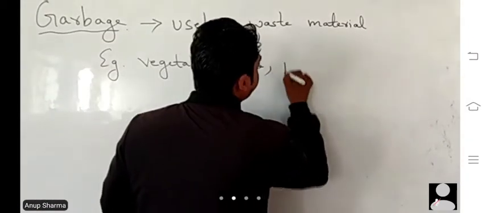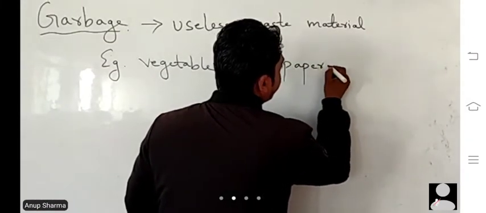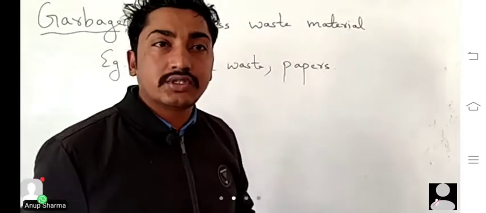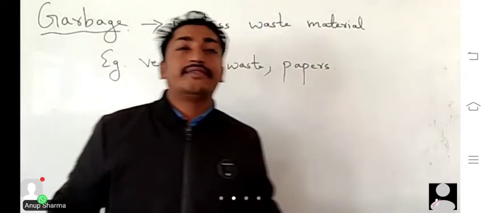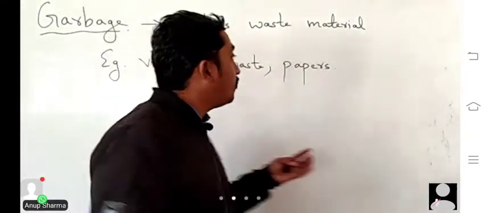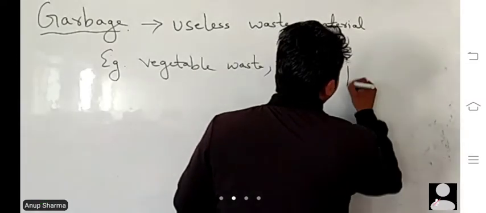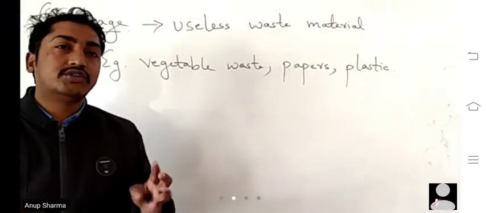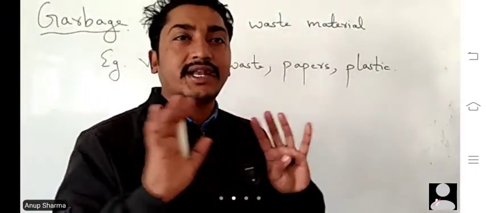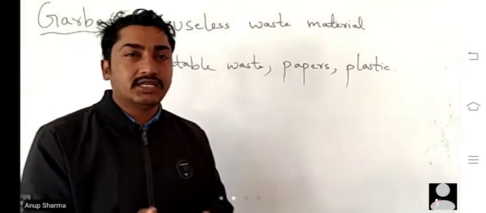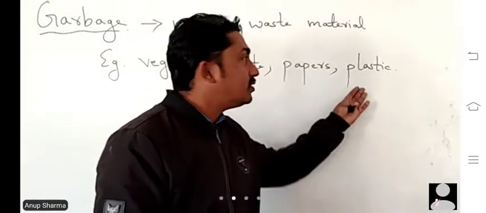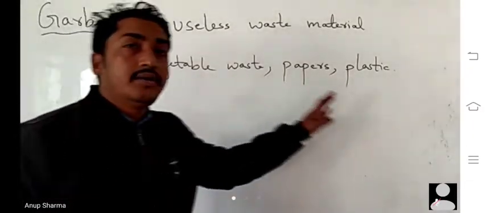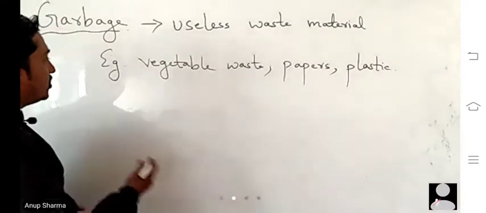Then we have papers also. Papers in terms of what type? Waste paper, that means the paper that we use during studying and learning. Then newspapers. Then we have plastics, that means the food which is packed in polythene or plastic material, which acts as plastic waste. So these are all waste from homes.